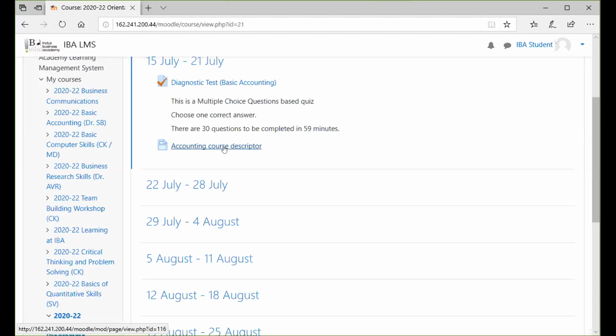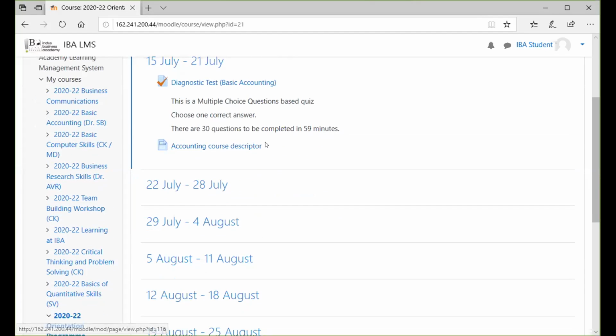When you hide everything, it will be hidden from the calendar also. It will be hidden from the grade book also. It will be hidden from everything except you. So now the students can see this diagnostic test and all that. No, the diagnostic test was done yesterday, madam. Now that's what that screen is. This is the visual screen for the student. This is what a student will be seeing.